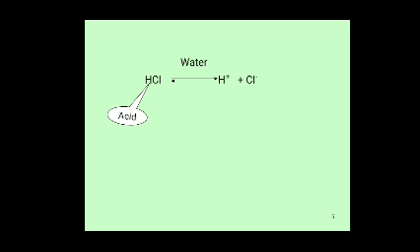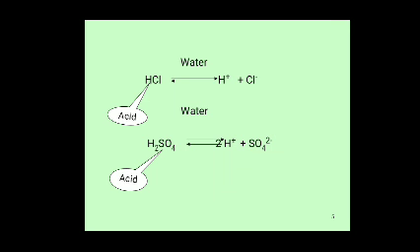According to Arrhenius theory, a substance that dissociates in aqueous solution and produces H plus ions is called acid. So hydrochloric acid produces H plus ions in aqueous solution, and this component acts as Arrhenius acid.